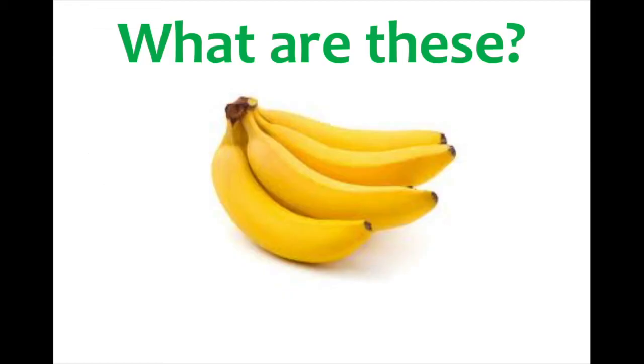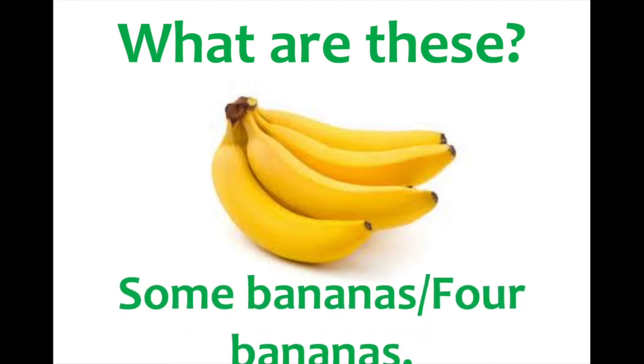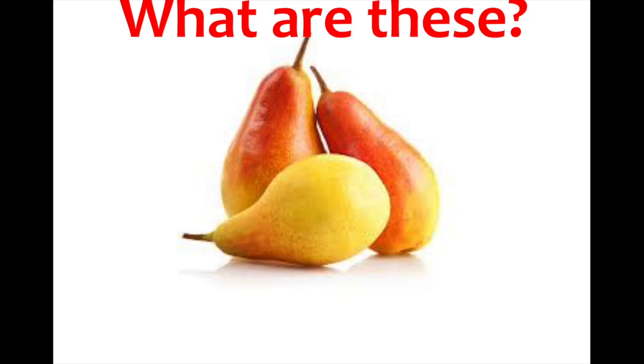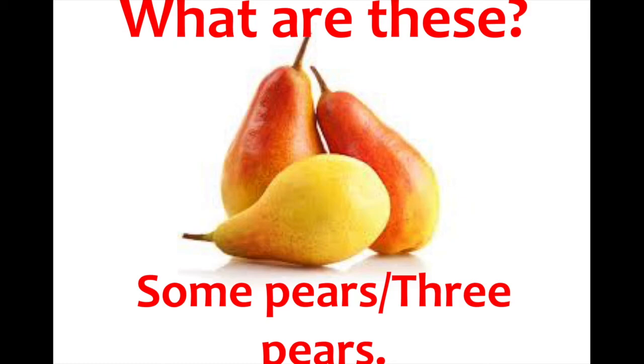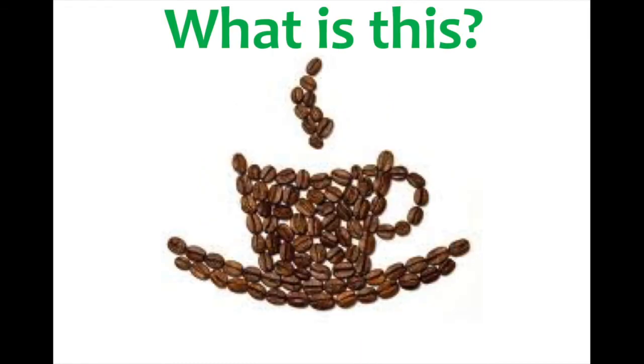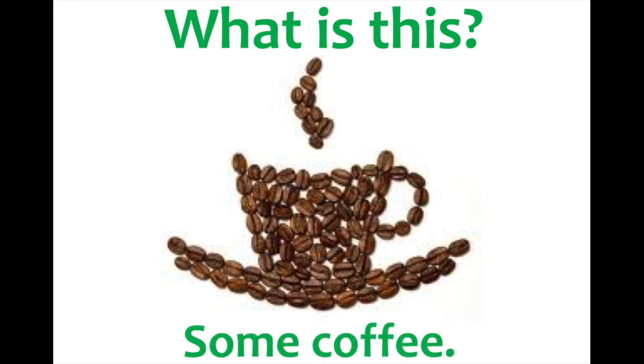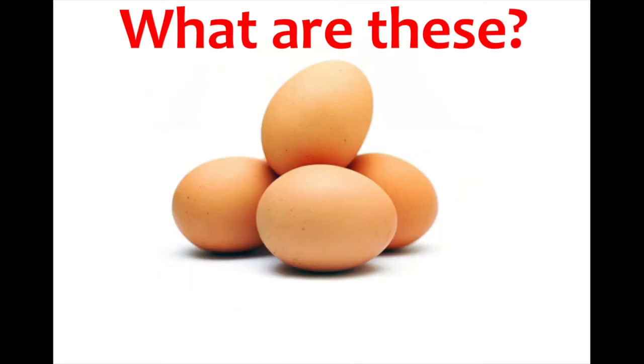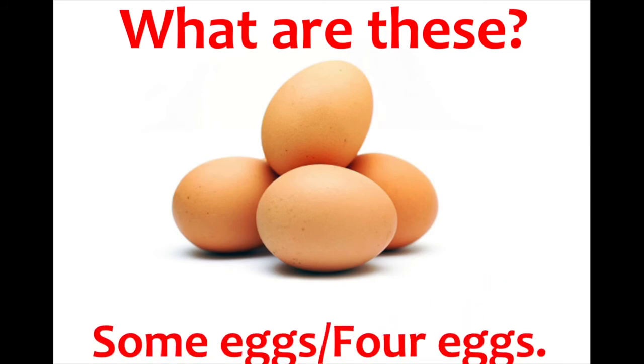What are these? Some bananas or 4 bananas. So we can use some if you don't want to specify the number. What are these? Some pears, 3 pears. Good job. What is this? Some coffee. Perfect. What are these? Some eggs. If you want to count them, you could say 4 eggs. But if you don't want to specify, you can just say some eggs.